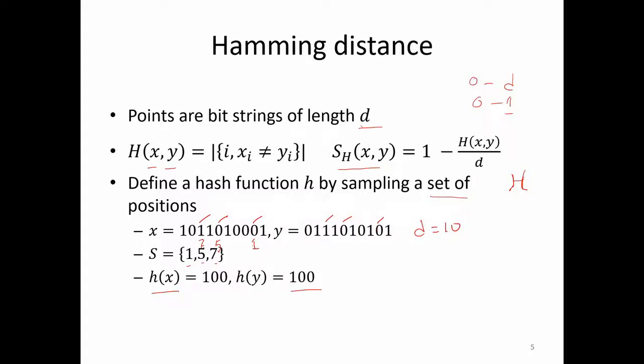So you randomly sample positions, and your hash function is the bits in those positions. Then this is your bucket. You can interpret this as maybe an integer, and if they exactly match, then your things are falling in the same bucket, otherwise not.